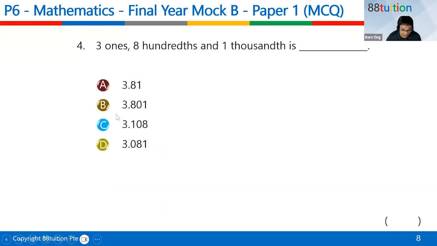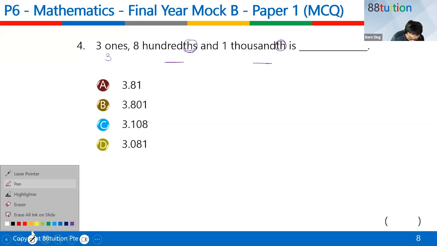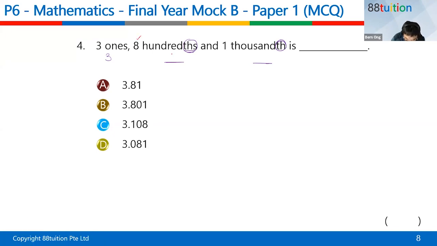Okay, come. Number 4. 3 ones, 800s, and 1000s. What is 3 ones? 3 ones means 3 lah. 800s, remember the... All right, this portion actually bring out the divide. Okay? So the number 8, put here.